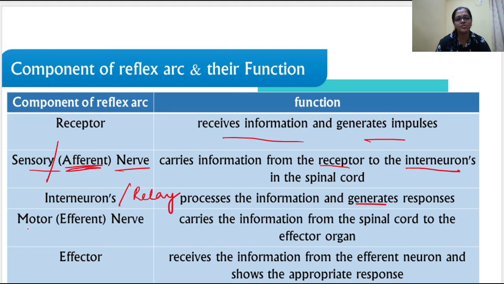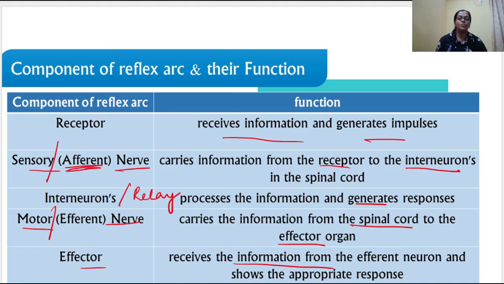The generated response has to reach the motor neuron. The motor neuron is also called the efferent neuron. It carries the information from the spinal cord to the effector organ. Now what is the effector organ doing? It is receiving the information from the efferent neuron and shows the appropriate response. Whatever response it has to show, it will remove the hand, or whatever response has to be created, it will do that.